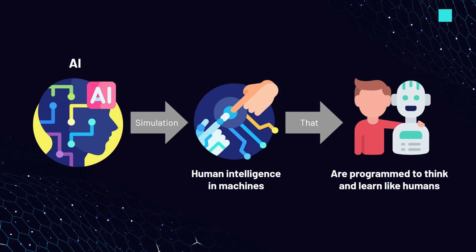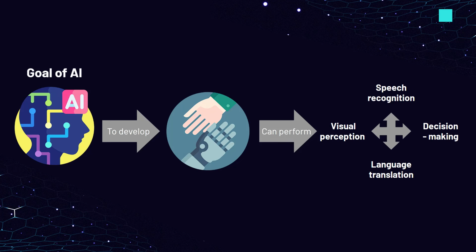AI, or artificial intelligence, refers to the simulation of human intelligence in machines that are programmed to think and learn like humans. The goal of AI is to develop systems that can perform tasks that typically require human intelligence, such as visual perception, speech recognition, decision-making, and language translation.